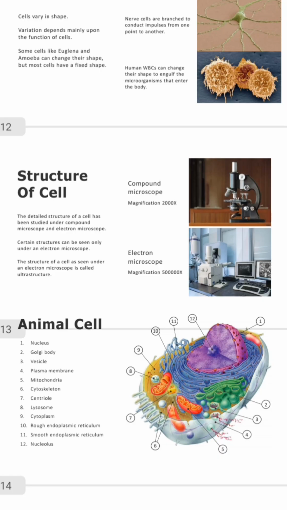If it's not biconcave like that, it will not flow well through this capillary, through this vessel.